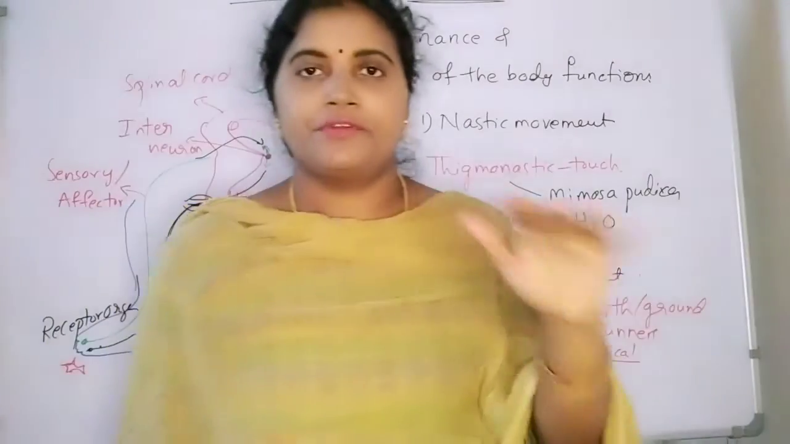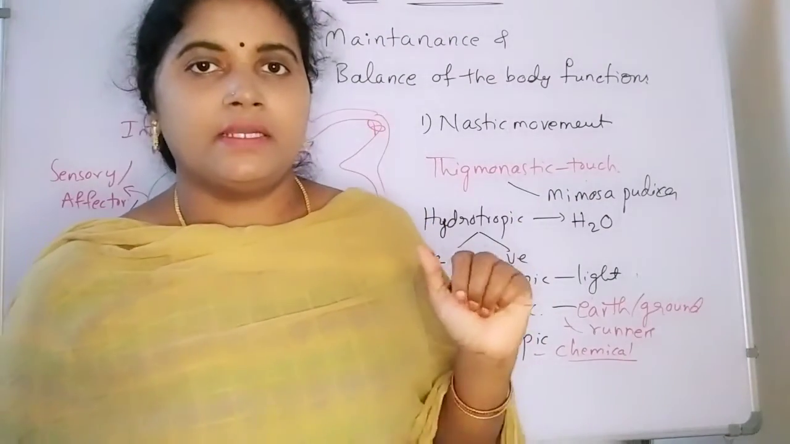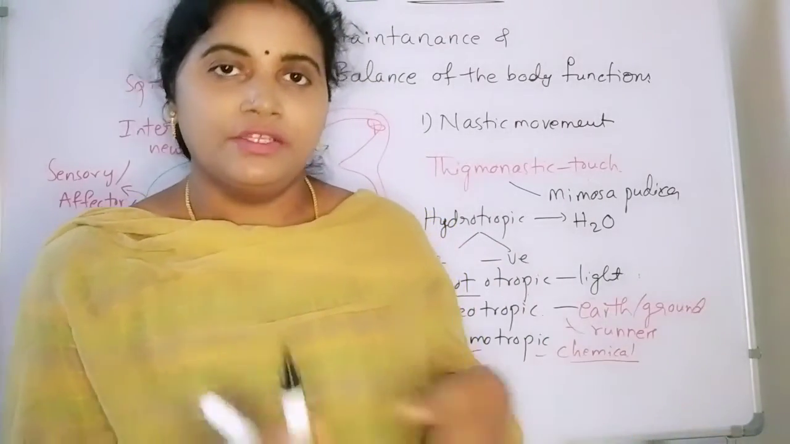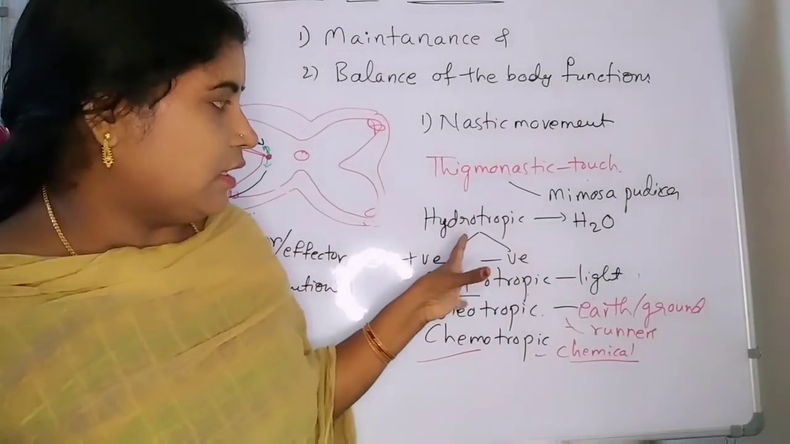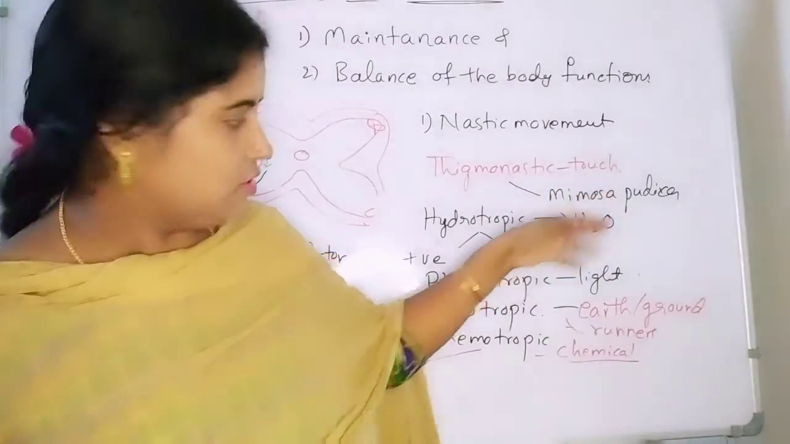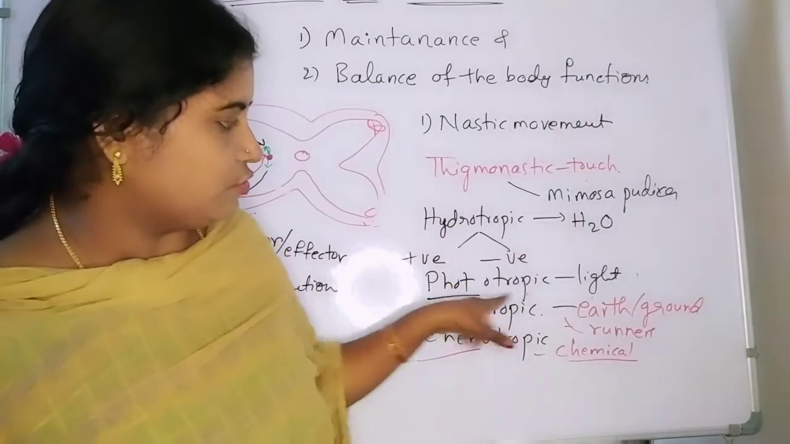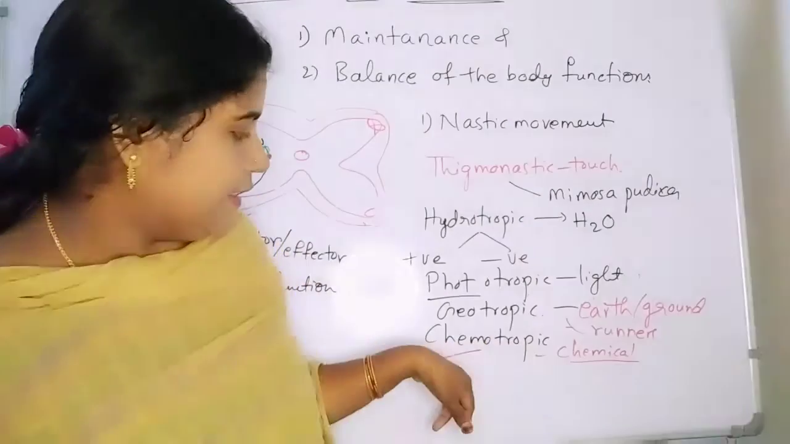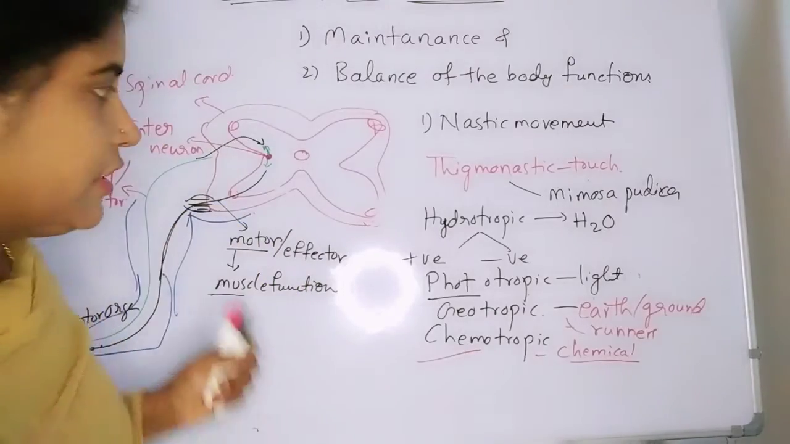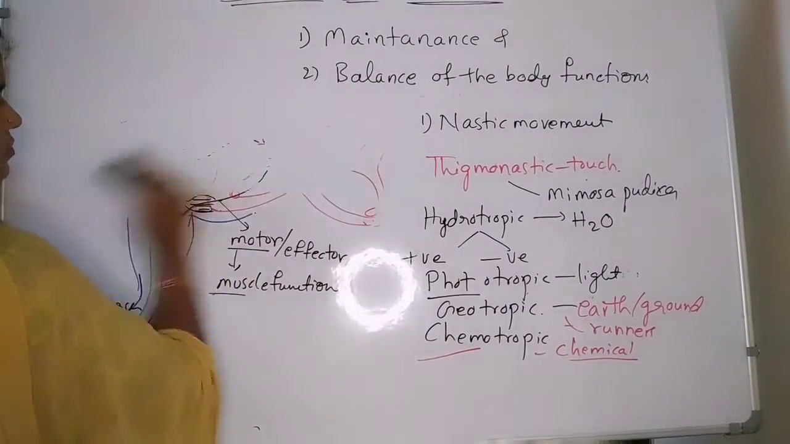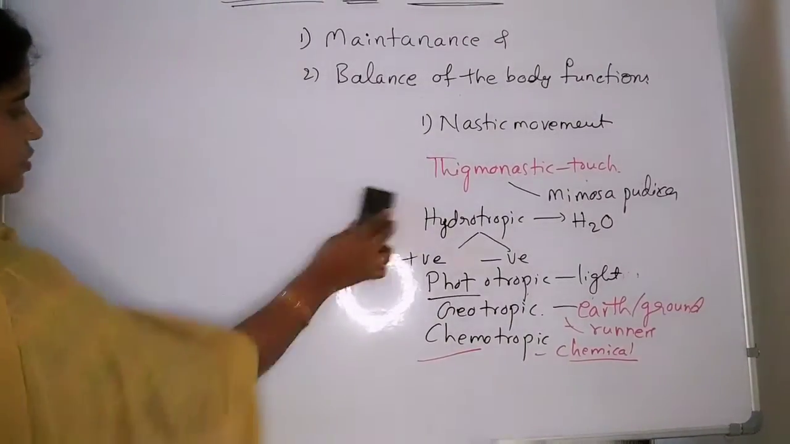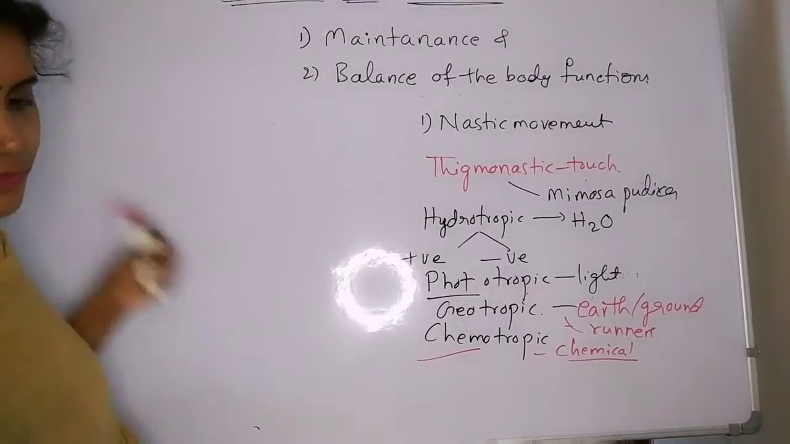Nastic movements are different from the growth movements. They show responses towards the changes in the environment. And there are different types: thigmonastic, related to the touch; hydrotropic, water; phototropic, light; geotropic, earth; and chemotropic, chemicals. Next we will see the hormones, very important. From this also we can expect many 1 mark, 2 marks questions from the topic.